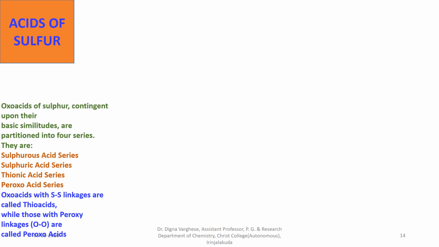Let's summarize briefly what we have looked at. The oxoacids of sulfur are divided into 4 series. They are the sulfurous acid series, sulfuric acid series, thionic acid series, and peroxo acid series. Oxoacids containing sulfur-sulfur linkages are called thionic acids, while those with peroxy linkages, that is oxygen-oxygen linkages, are called peroxo acids.